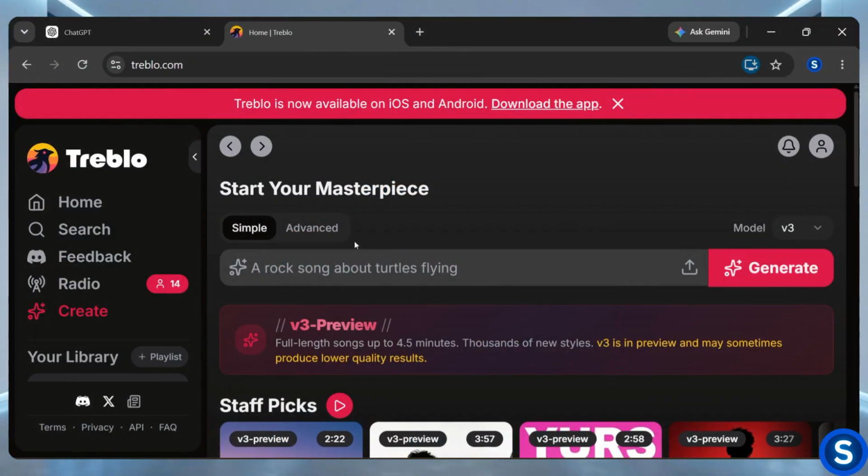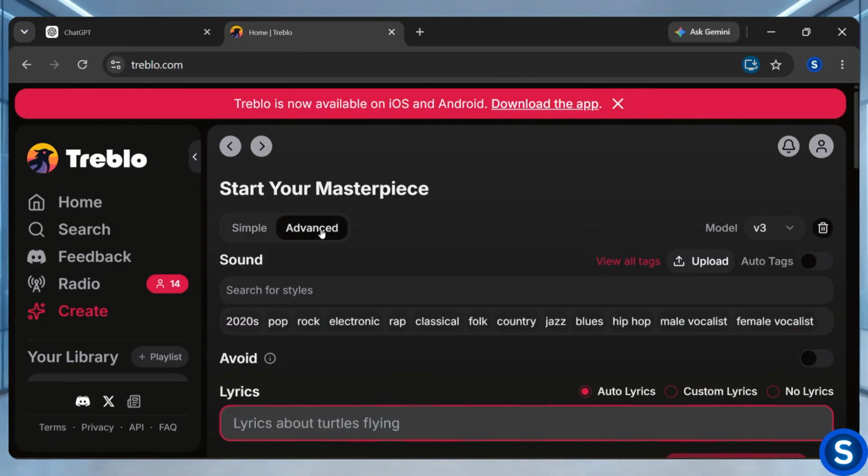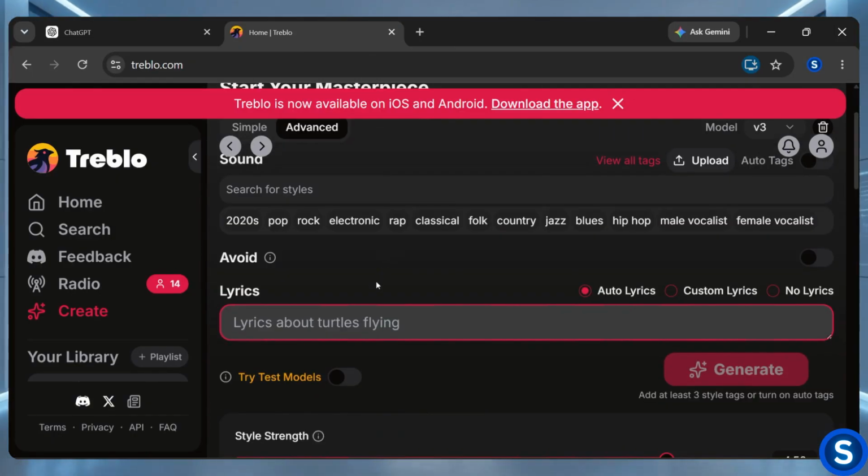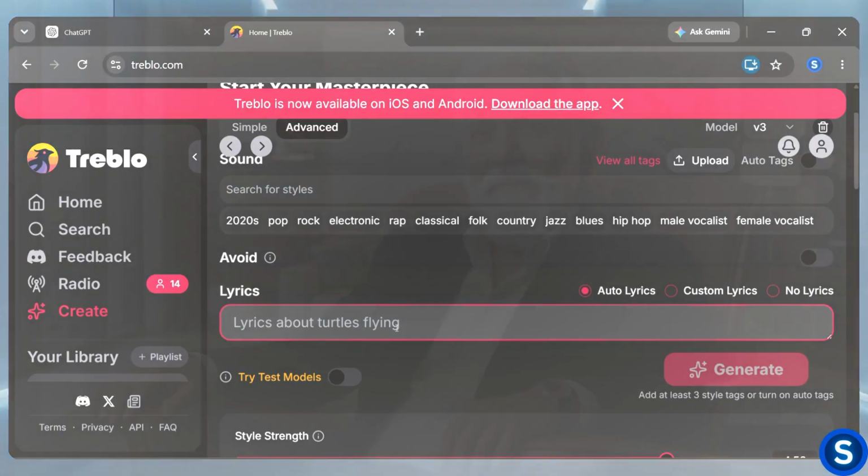Once your account is ready, it's time to generate your first AI music. To generate AI music, first click on Advanced, and here you'll see a section where you can enter your song lyrics. But don't worry, my dear children. We'll use ChatGPT to get our song lyrics and then generate viral songs.